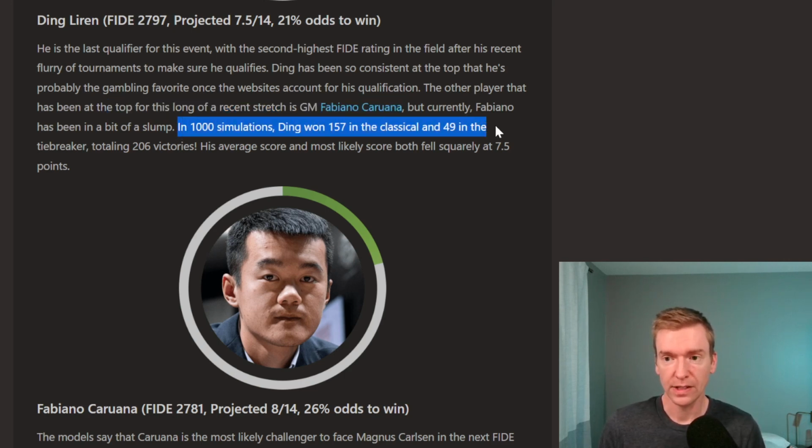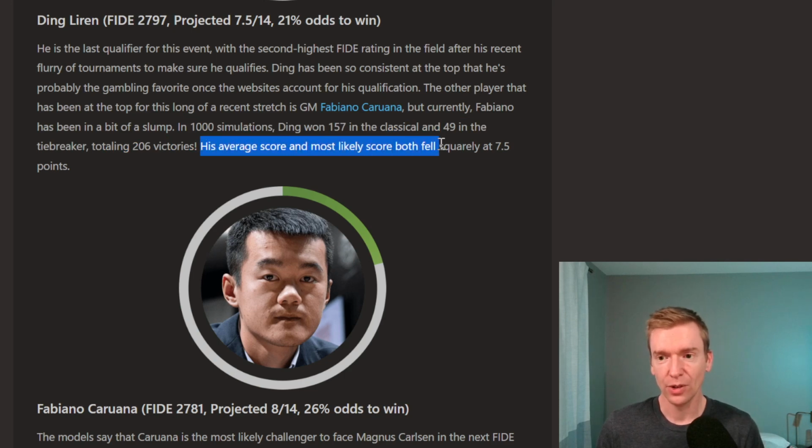Ding won 157, though, in the Classical and 49 in the tiebreaks, getting him to 206 victories. And that falls just a little bit shy of Fabiano. And Ding's average score, the most likely score, was 7.5 points. So that's not his average, that's his mode score. That's the most common score in the simulations.